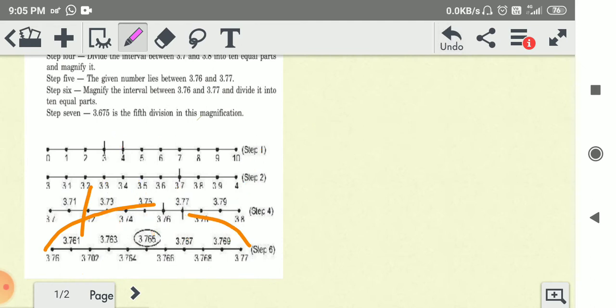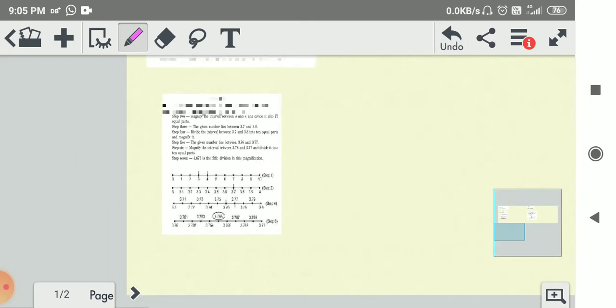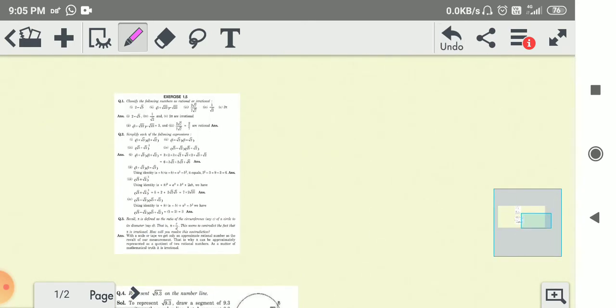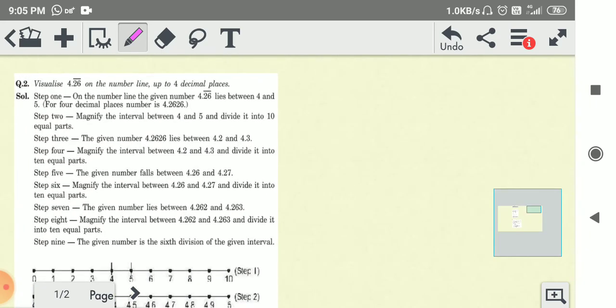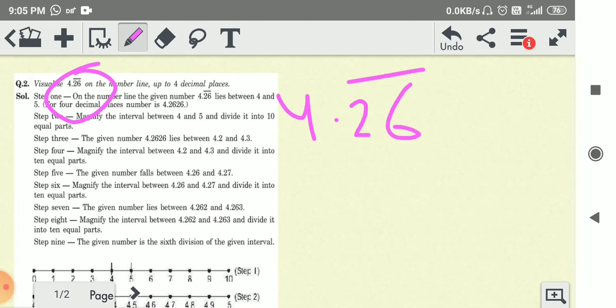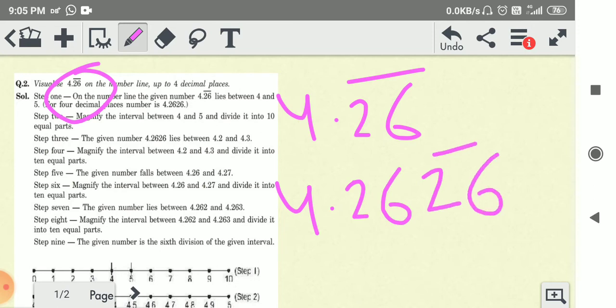Okay, now question number 2 is the same but there is some difference here: 4.26 with 26 as a repeating number, so we can write this as 4.2626 again. Okay, these are some steps on how to proceed. So this number is present between 4 and 5.